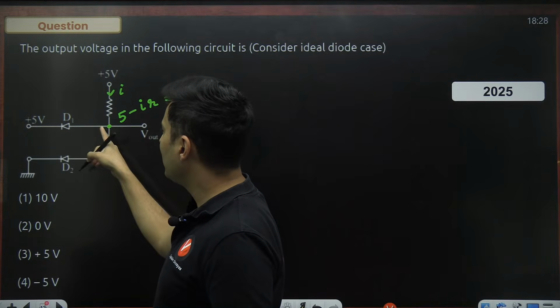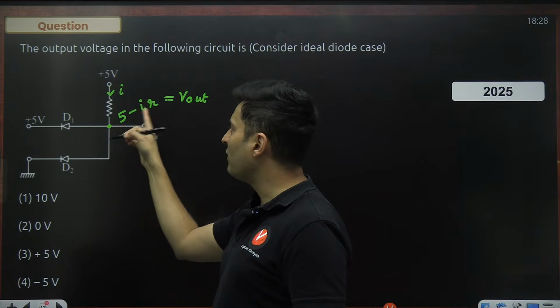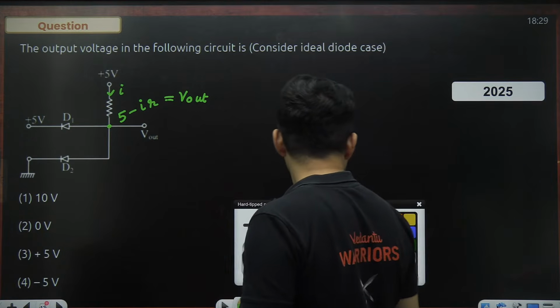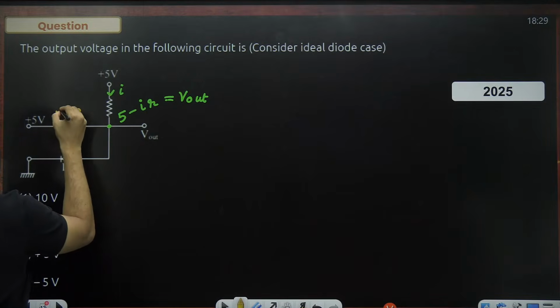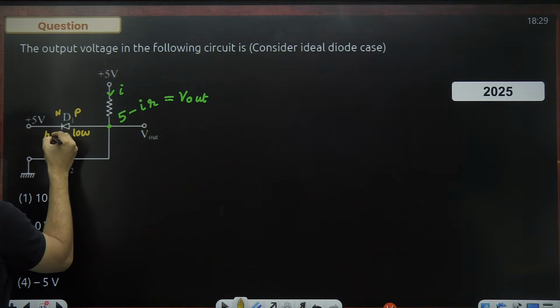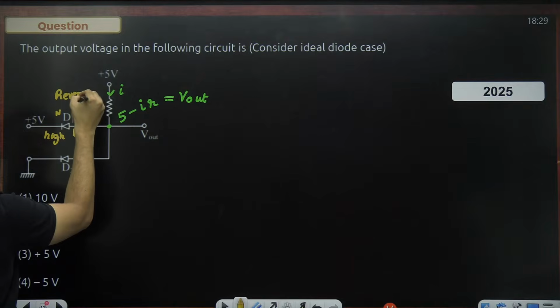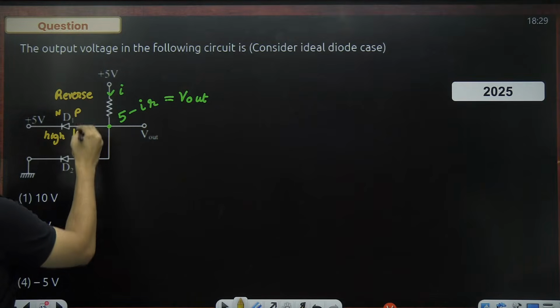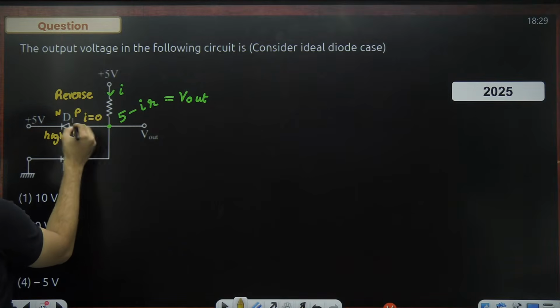But then the P side should be connected to higher voltage. But as you can see, this point is 5 minus something. So you can very well see that the P side is connected to the lower voltage, and the N side is connected to the higher voltage. So this is definitely in reverse bias. So there is no current at all in this particular branch.